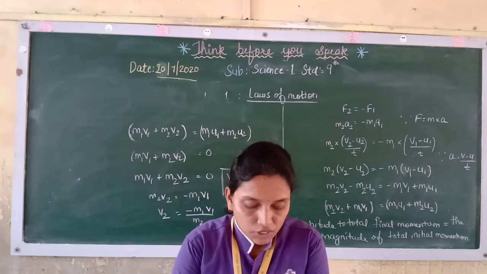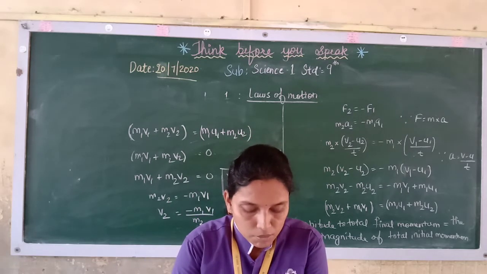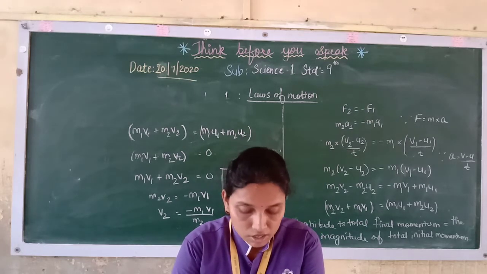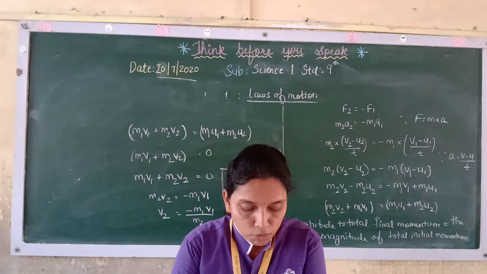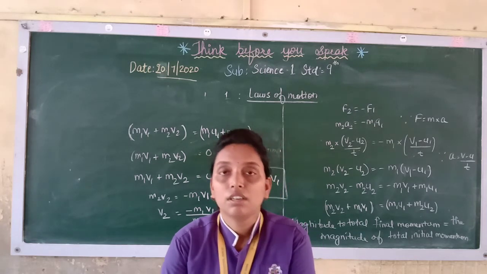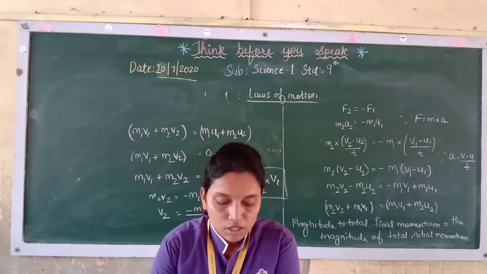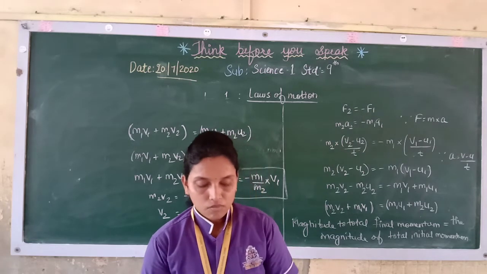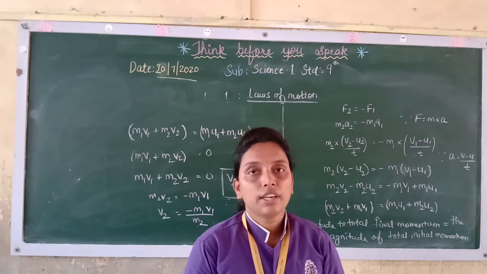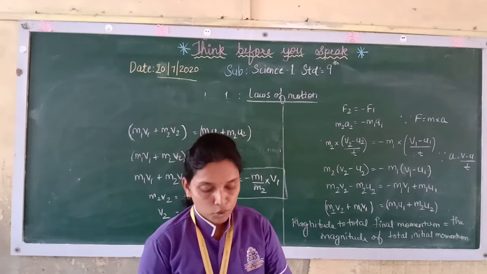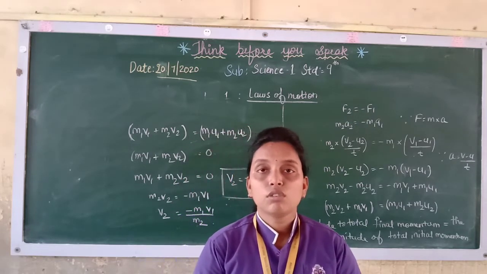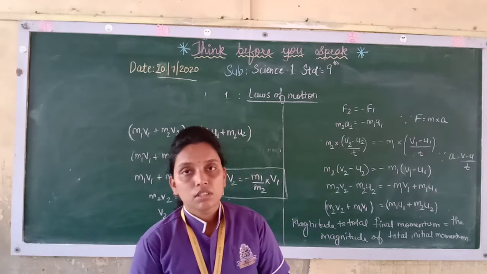Now as the mass of the gun is much higher than the mass of the bullet, the velocity of the gun is much smaller than the velocity of the bullet. The magnitude of the momentum of the bullet and that of the gun are equal and opposite in direction because it is related to Newton's third law of motion. Thus the total momentum remains constant. Also during the launch of a rocket, as it is based on Newton's third law of motion, as we saw earlier, the total momentum remains constant.